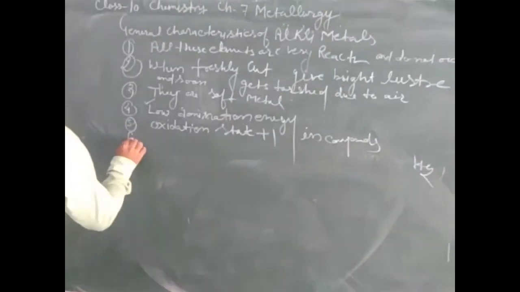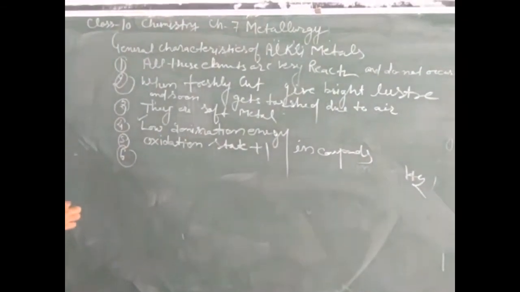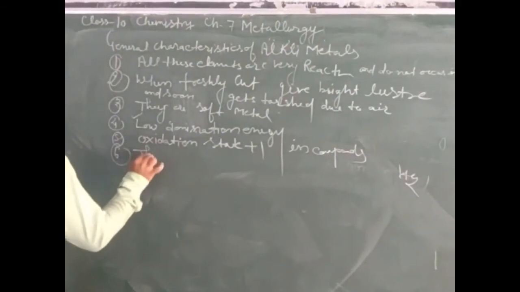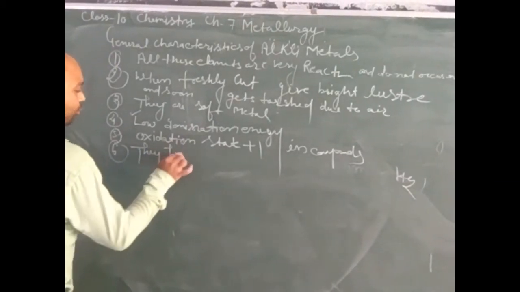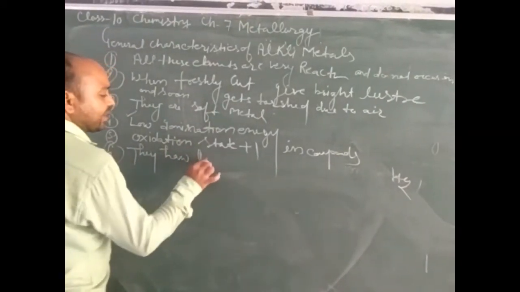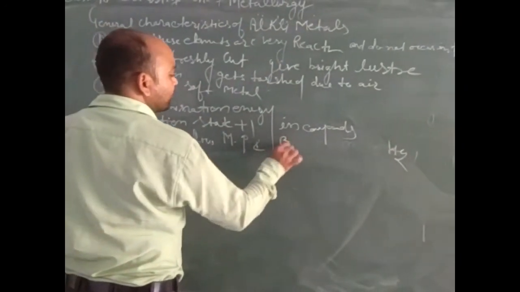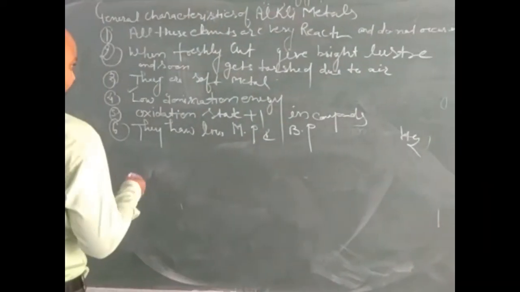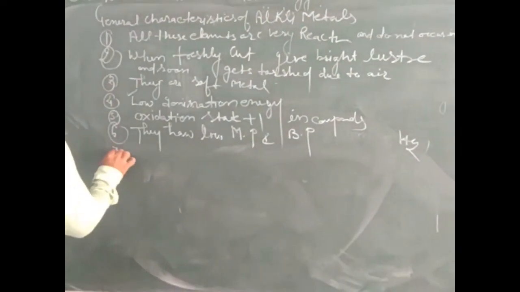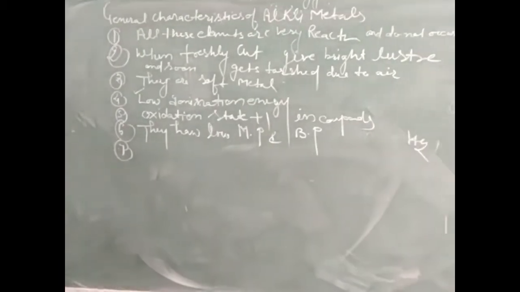Now, the next point is that they have low melting and boiling points. These are not hard solids, they are soft, so they can easily be melted into liquid form.